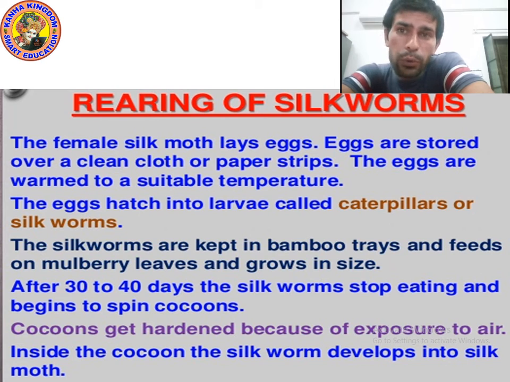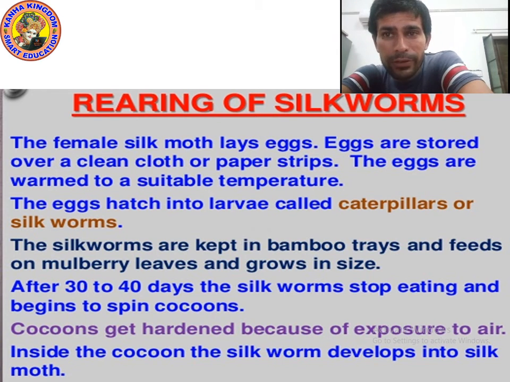Then slowly the cocoon gets hardened. In the beginning the cocoon is soft, then it becomes hard slowly because of exposure to air.